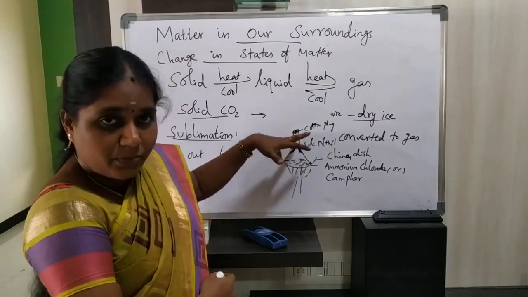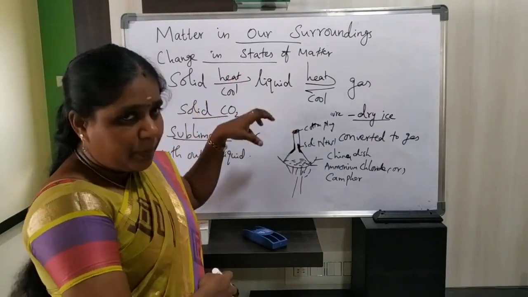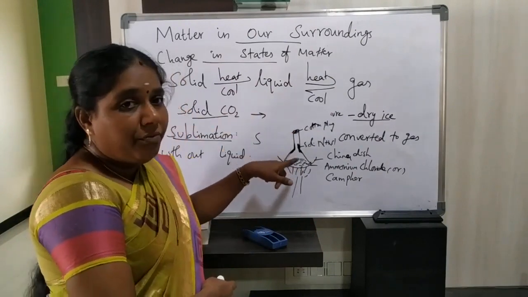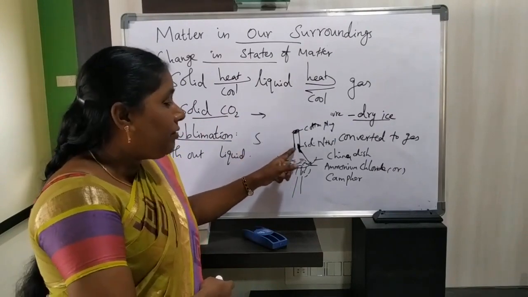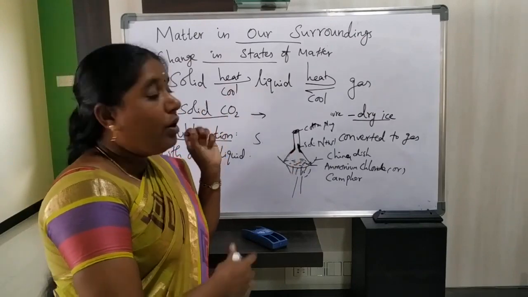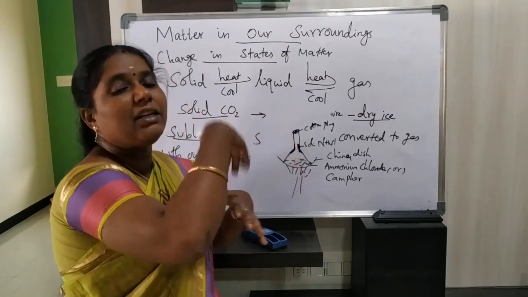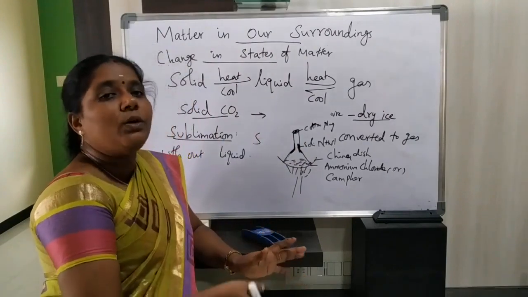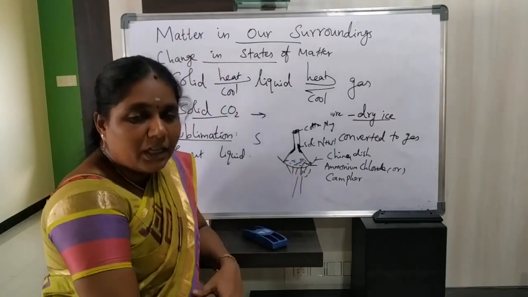On heating this ammonium chloride, vapors come out. We have closed this funnel with the help of cotton plug, so vapors will not come out, and vapors will be inside. After cooling, what happens? This gaseous state, that is ammonium chloride vapors, after cooling slowly converts into the form of solid. So first here, solid ammonium chloride on heating directly converts to gaseous state without attaining liquid state. After cooling also, that vapor directly converts to solid without attaining liquid state.